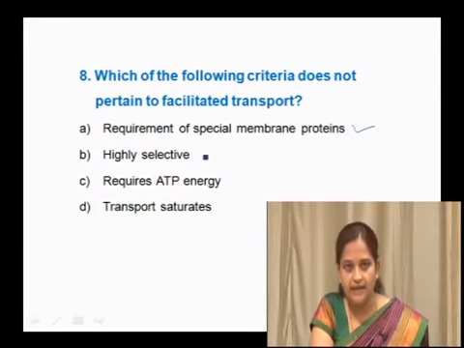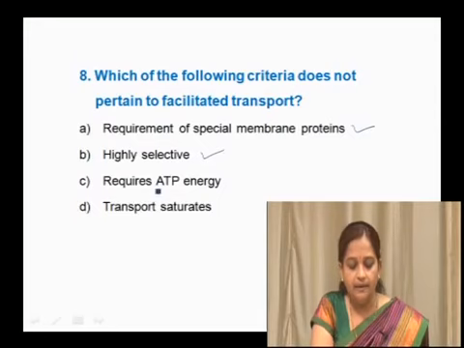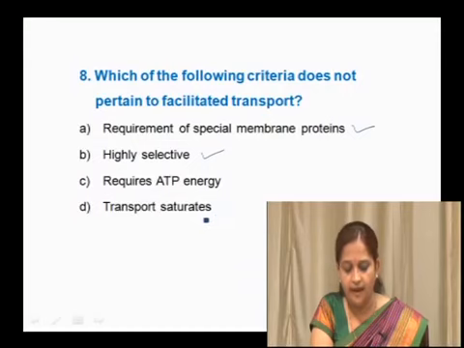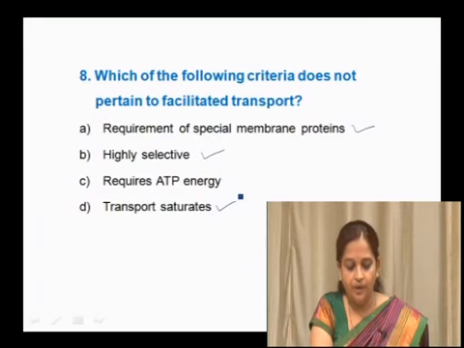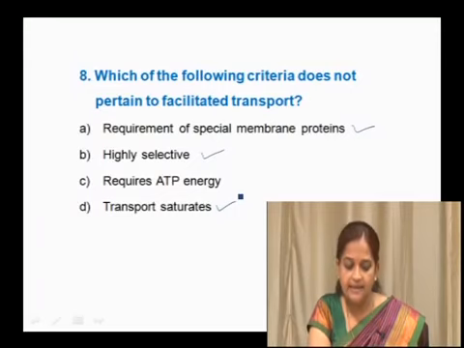Those proteins are highly selective in nature and they transport until saturation. Transport saturation is also a correct option, but here they ask what does not pertain to facilitated transport. Yes, all these three are required, but ATP is not required. It is required in active transport and not in facilitated transport.